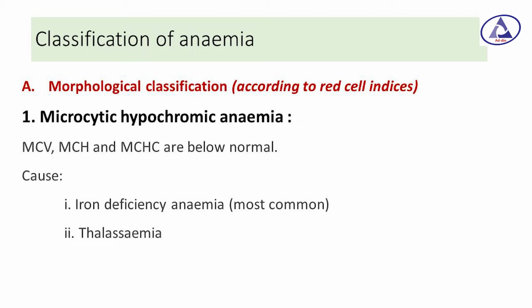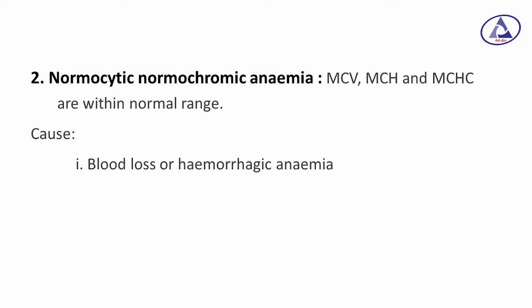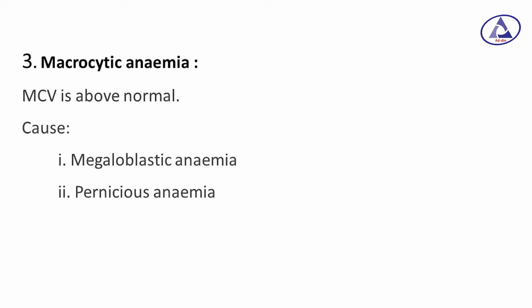First is microcytic hypochromic anemia, that is MCV, MCH and MCHC are below normal. Its causes are iron deficiency anemia, which is the most common type, and thalassemia. Number 2, normocytic normochromic anemia. Here MCV, MCH and MCHC are within normal range and the cause is blood loss or hemorrhagic anemia. Macrocytic anemia, that is MCV is above normal, and the causes are megaloblastic anemia and pernicious anemia.